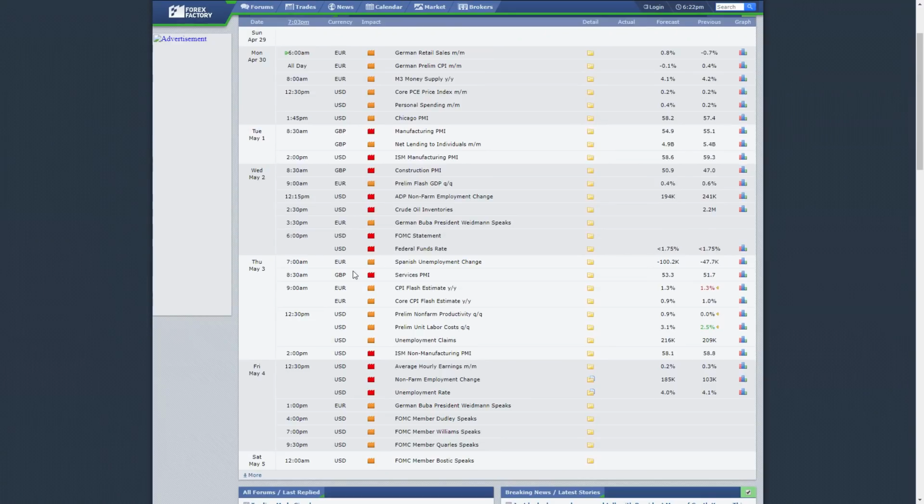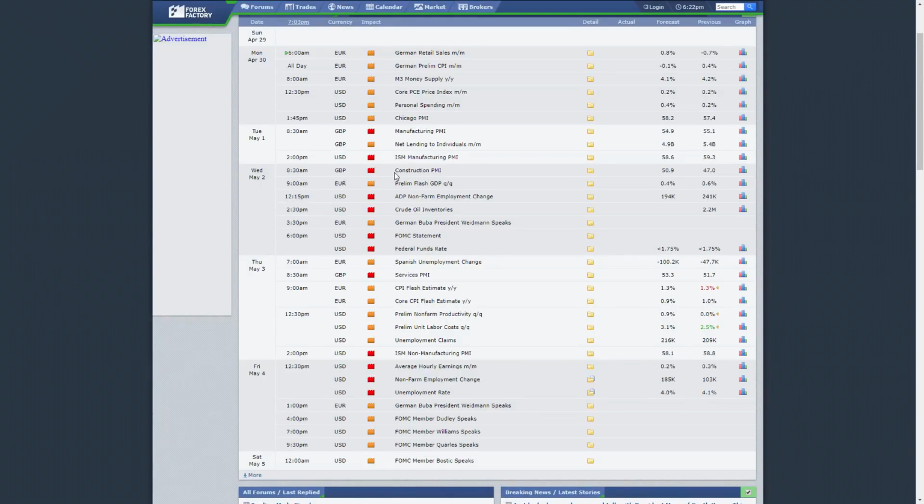And as we can see now, going into this week, we have got a really long week with a lot of news. It's going to be a crazy trading week because there's just so much happening. We can see that we're going to be kicking off Monday. We have a USD core PCE price index month on month and personal spending month on month. And then carrying over into Tuesday, we have the manufacturing PMI for GBP and the ISM manufacturing PMI for USD.